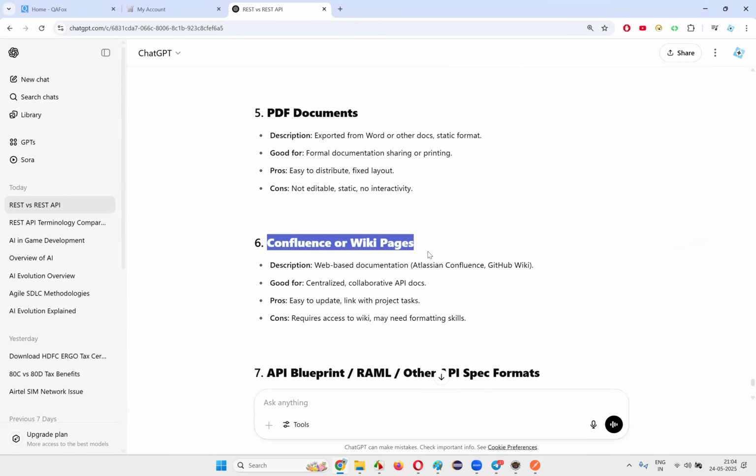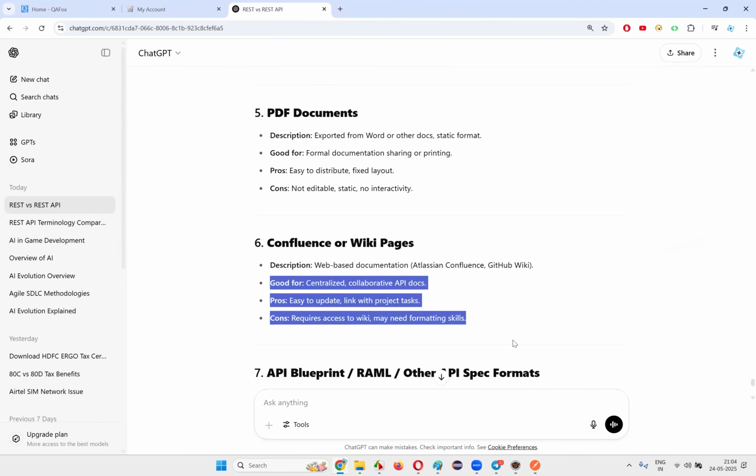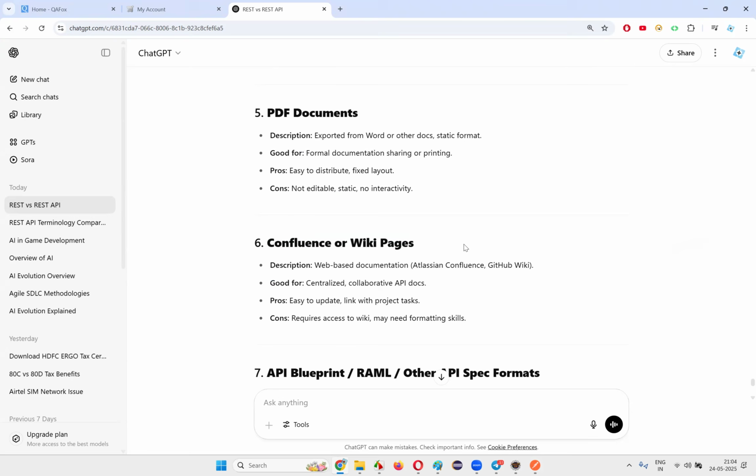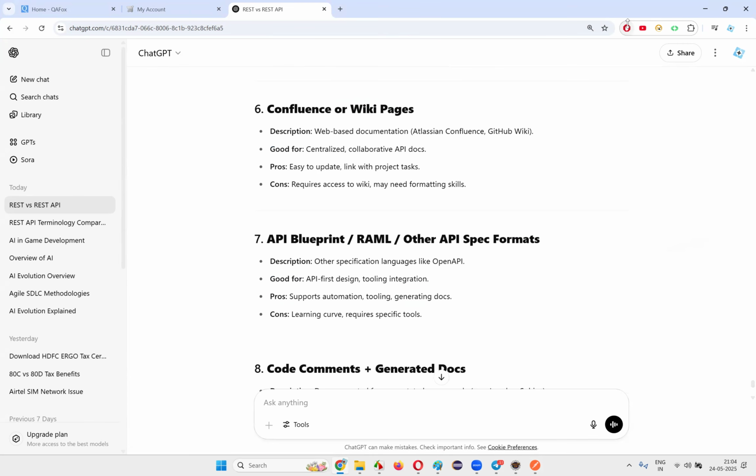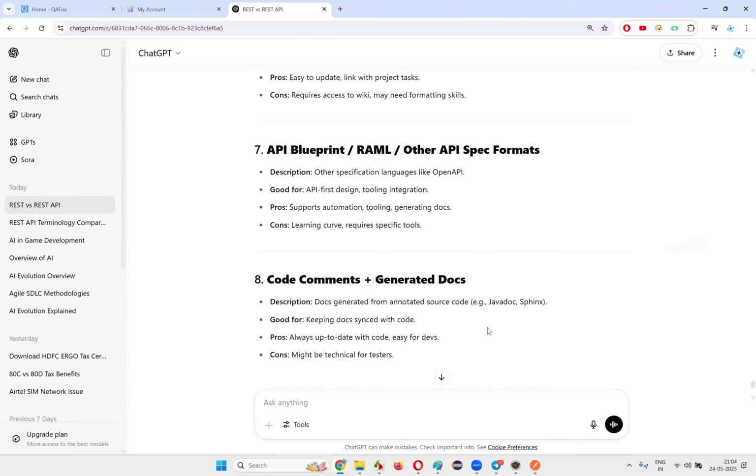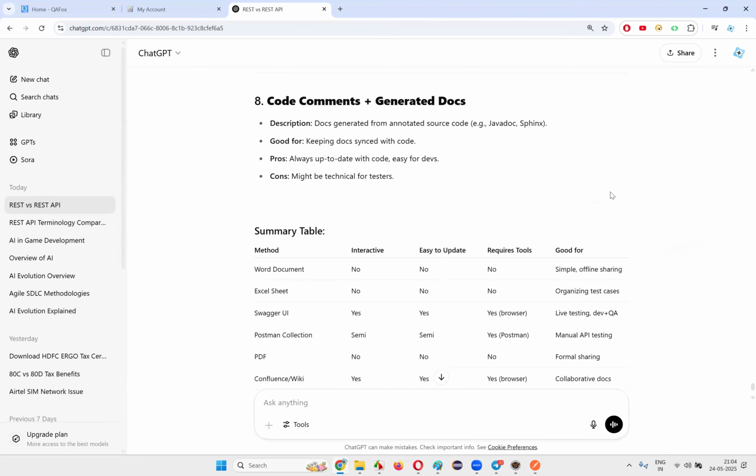They can give it on Confluence or wiki pages, as you rightly said. Wiki pages are similar to Confluence. Web-based documentation where collaboration between the team members happens is nothing but Confluence or wiki pages. Then other API specific formats they can give, like YAML files. Different types of file types will be there. So different ways will be possible.